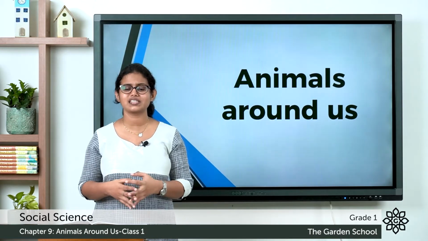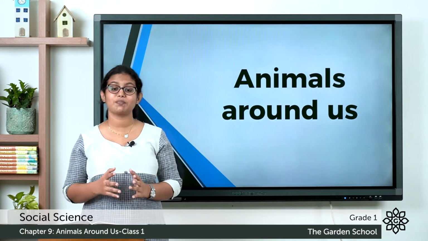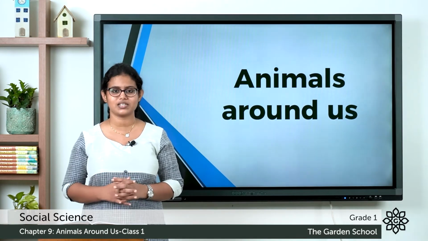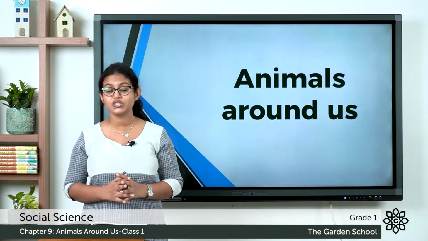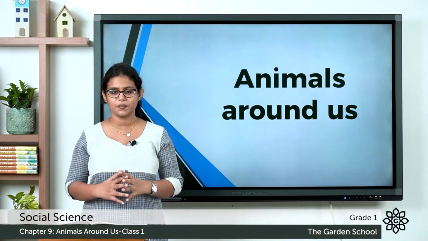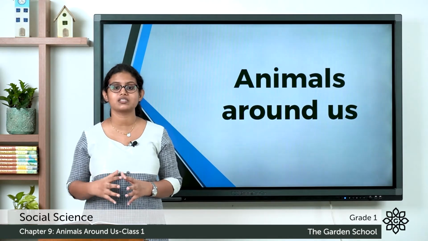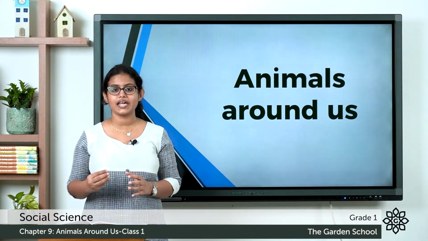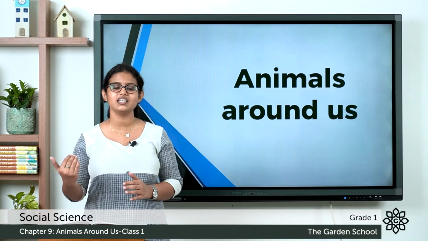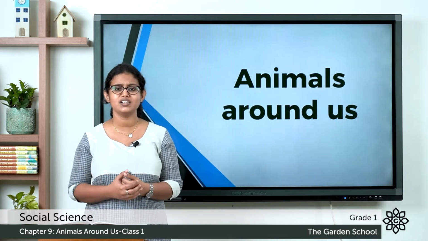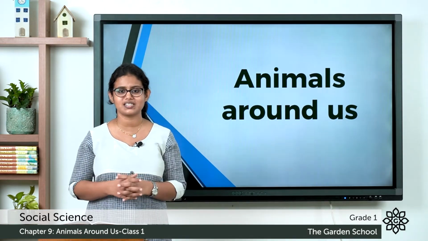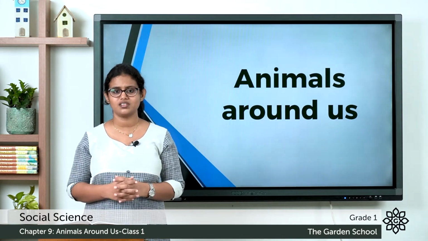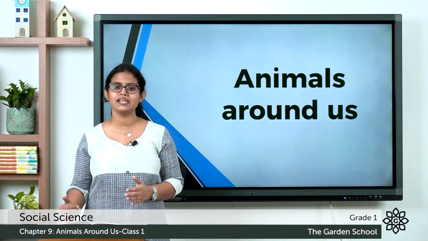Today we are going to start with a new chapter, chapter number 9, and the name of the chapter is Animals Around Us. So in page number 51, in the first page, you can see there is a question given. Let's get started. Name some animals that you often see around you. So you can see different animals around us. You can name some animals that you see around and write them down in the space given.